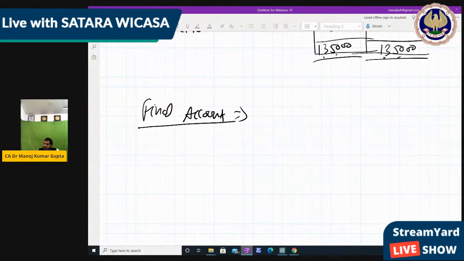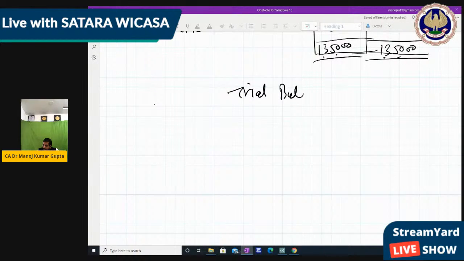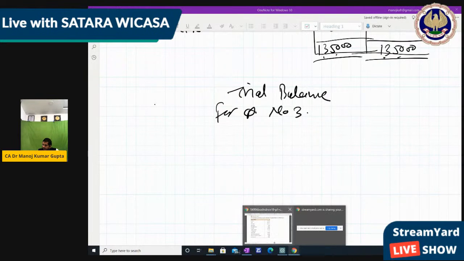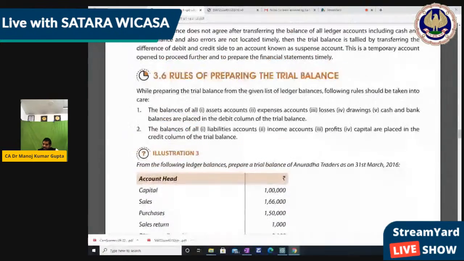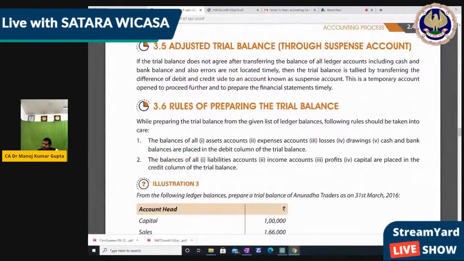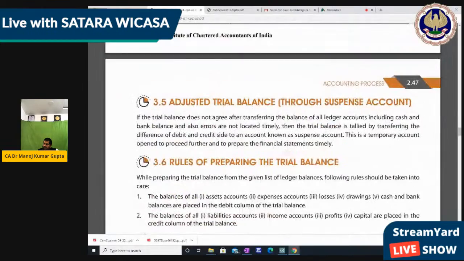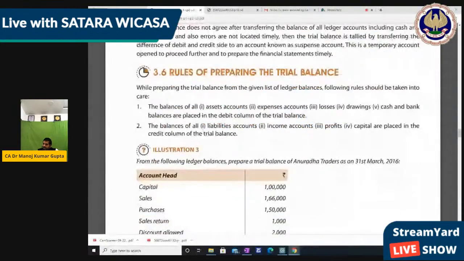So before final account we do some practice. So final account को भी थोड़ा time के लिए remove. Okay, we write the trial balance for question number 3 of your module. And what is the page number of module? All you have that module, I think, which is received from the ICI, 2.47. This is the page number mentioned, right? 2.47.